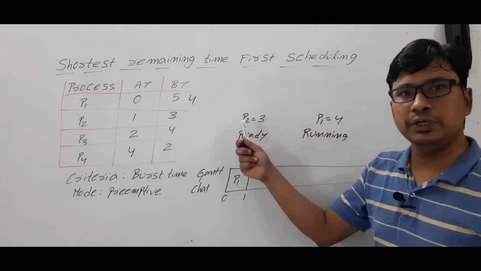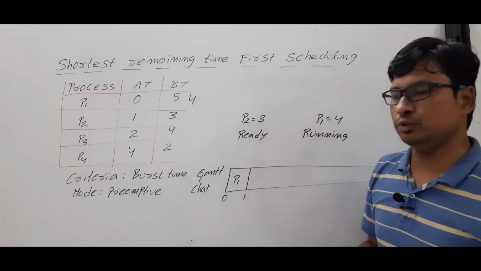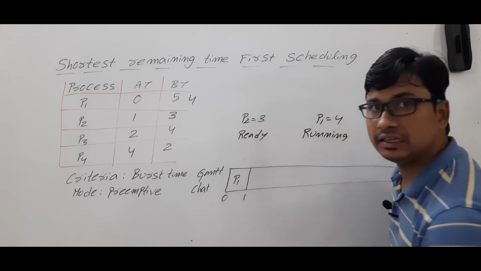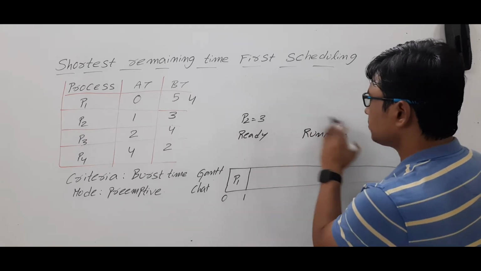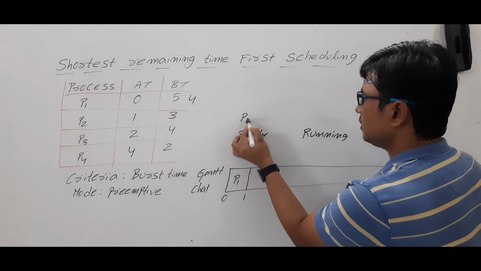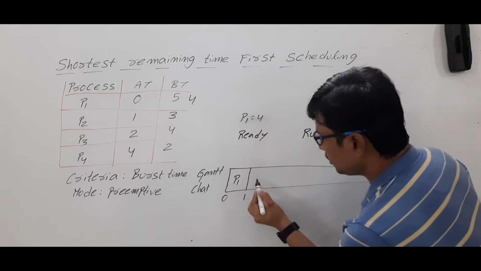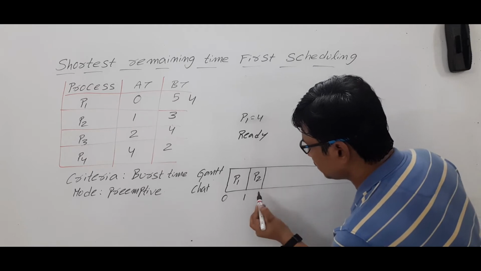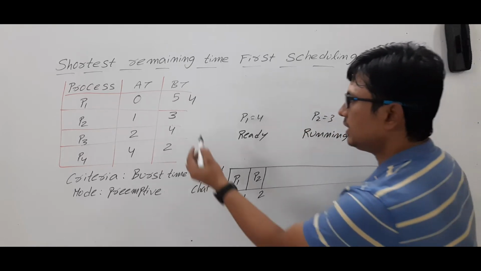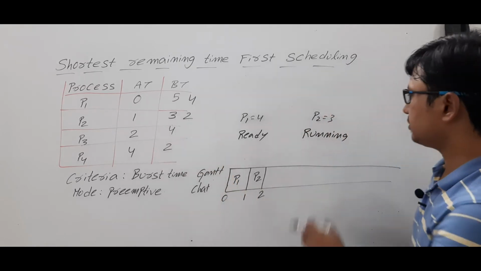Among them, process P2 has less burst time. So we will do the context switching. Then process P2 will be shifted to the running state. Then we will run process P2 for 1 unit of time. Its remaining burst time is 2 units of time.